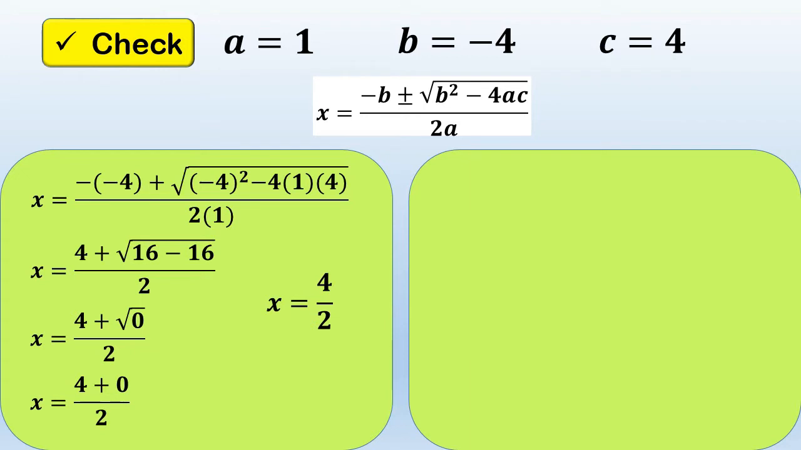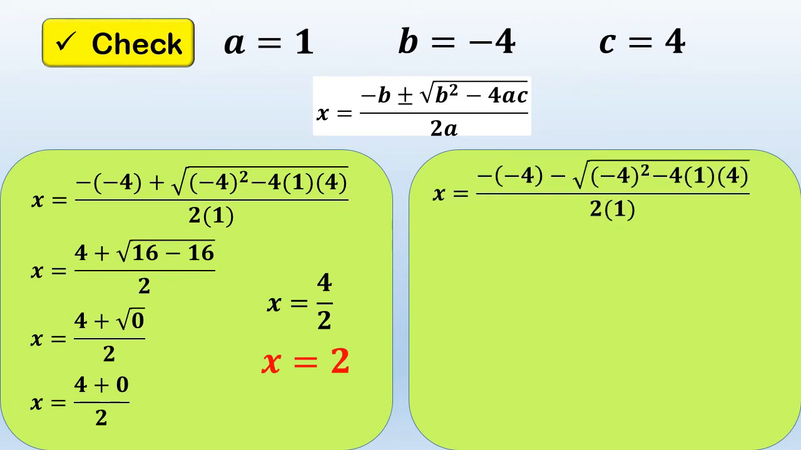So, 4 plus 0 is equal to 4 over 2. So, let's divide it. 4 divided by 2, the answer is equal to 2. Therefore, the first root that we get here is positive 2. Now, let's proceed. After we use the positive sign, let's proceed to the negative sign.